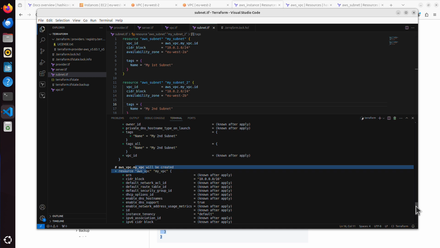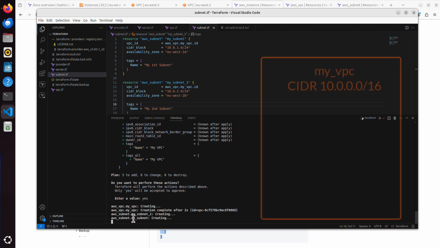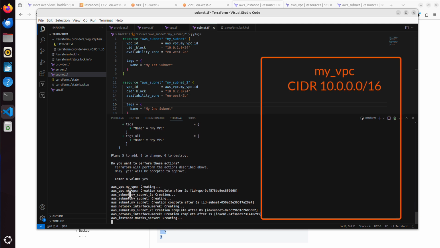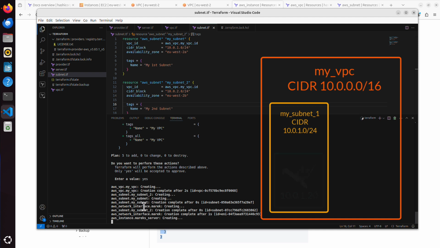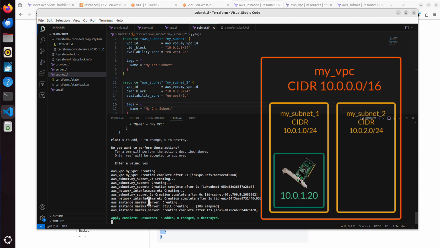However, when we run it, I say yes, I click enter. It will start from VPC, and then it will do subnet, as we can see. Then it will create the network interface. Then it's the second subnet, because the second subnet wasn't referenced in that interface, so it doesn't matter when that second one is created. But the first subnet had to be created before the interface was created. And the server was created at the very end because all those dependencies had to be resolved. That server had that network interface, which was part of this subnet. That subnet was part of this VPC. That's why it had to do it in order.